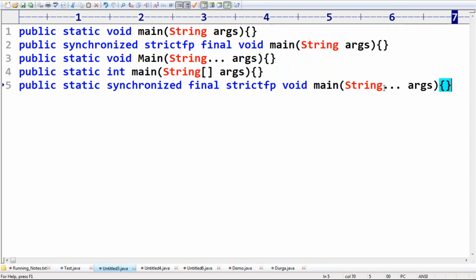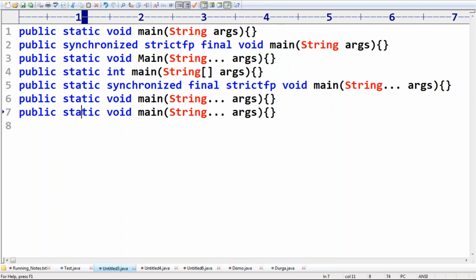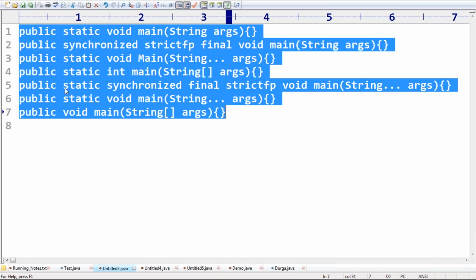Next, public static void main string array args. Public static void main string dot dot dot args. Next, public void main string array args. That's all. So which of the following main method declarations are valid?